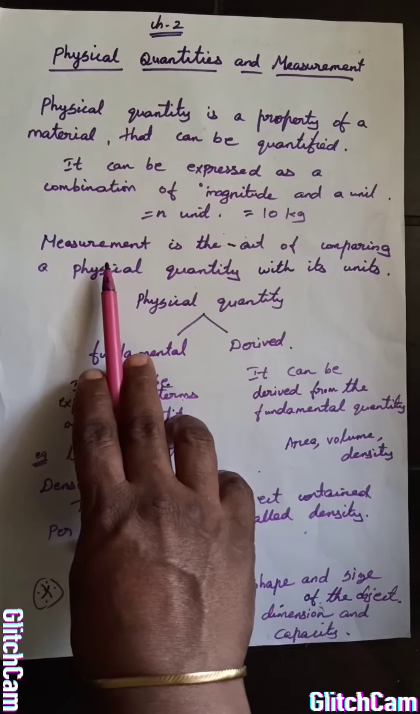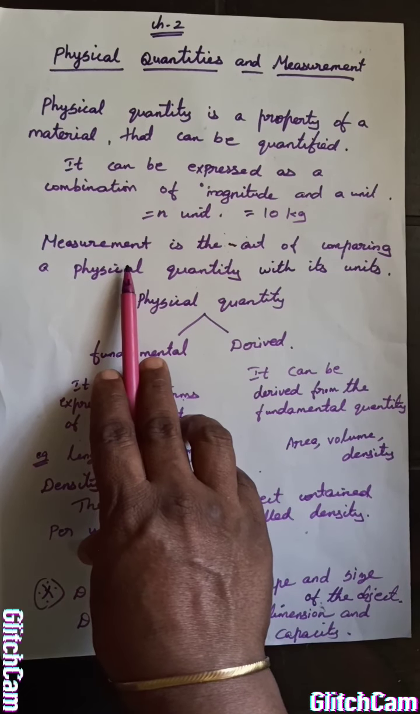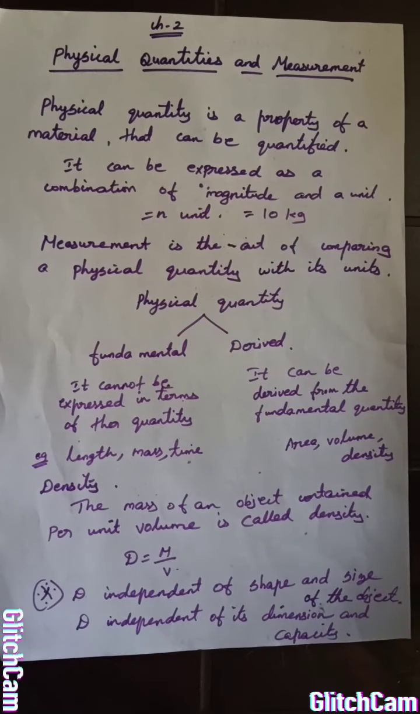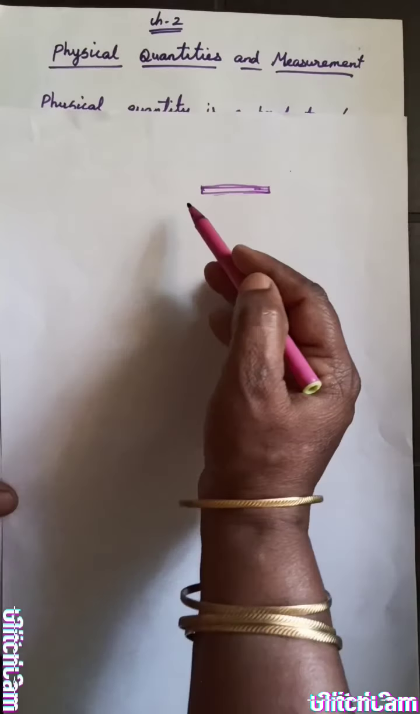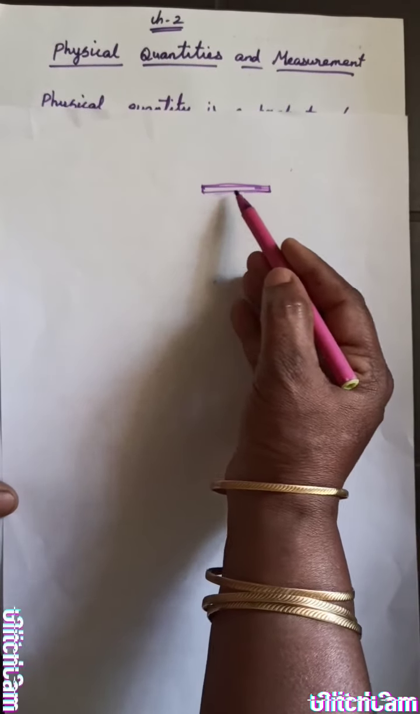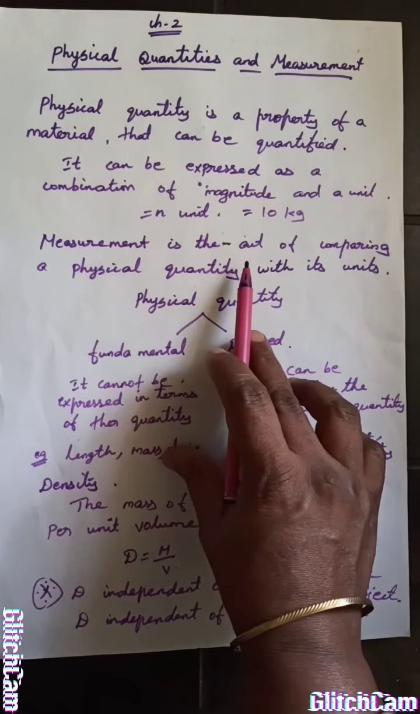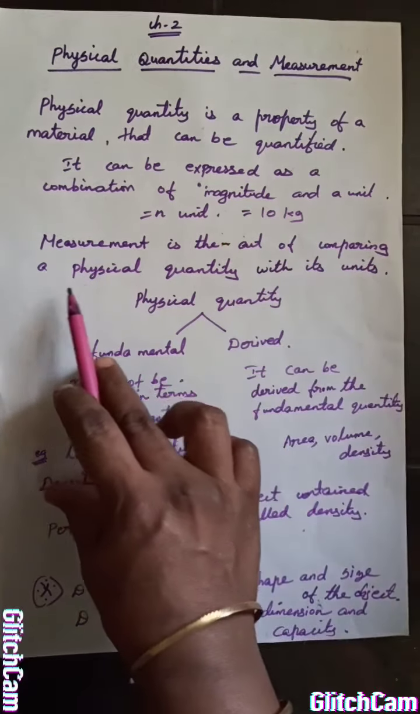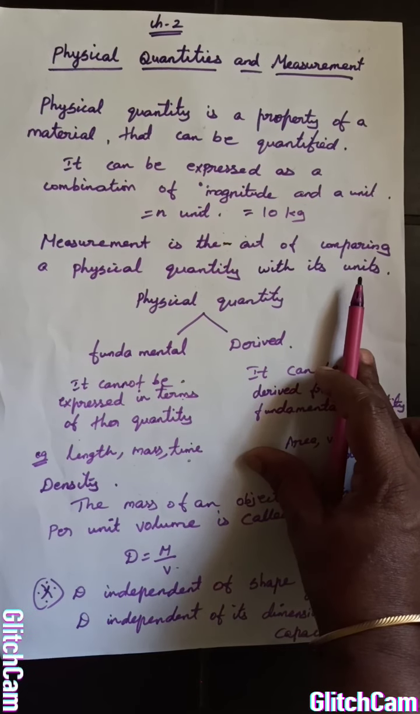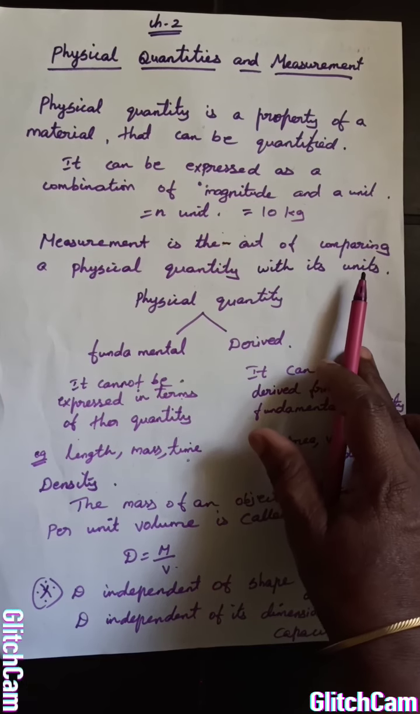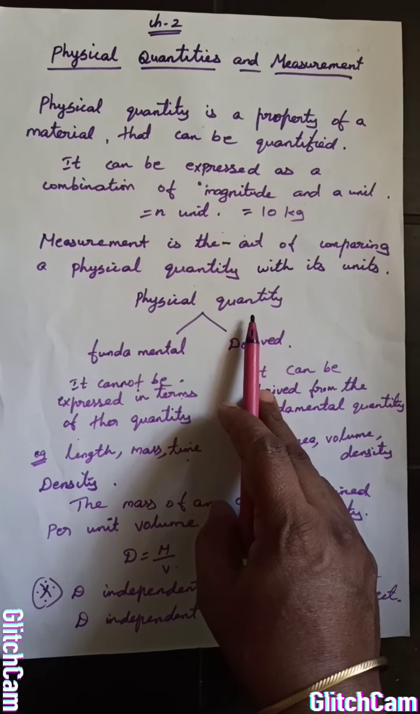Next, measurement. Nowadays, measurement is important in our life. For example, if you go shopping and want 3 meters of cloth, how does the shopkeeper measure? They have one standard meter rod. With the help of this 1 meter rod, they compare 2 meters, 3 meters like that. Isn't it? Then only they are able to measure. So what is measurement? Measurement is the act of comparing a physical quantity with its unit. That is measurement.